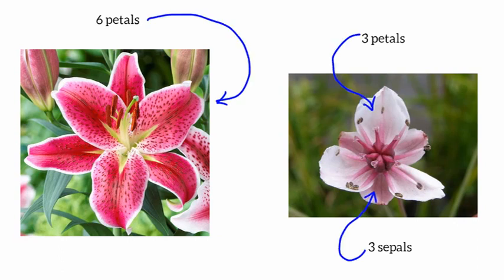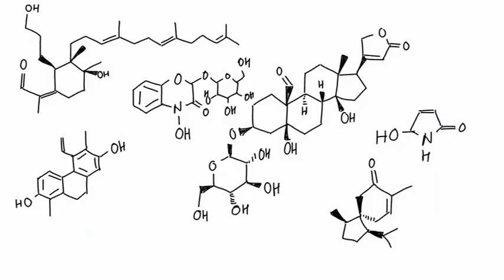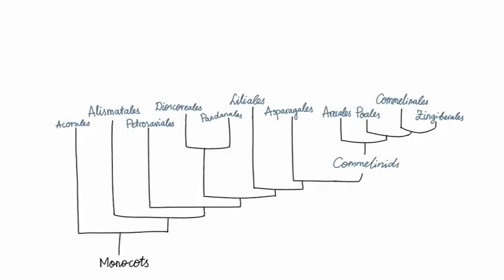They are almost always herbs, not trees. The monocotyledons are a clade that contains 11 or so orders, 78 families, and approximately 60,000 species. They contain a large diversity of secondary chemical compounds derived from many different pathways. The phylogenetic tree of the monocots looks something like this.